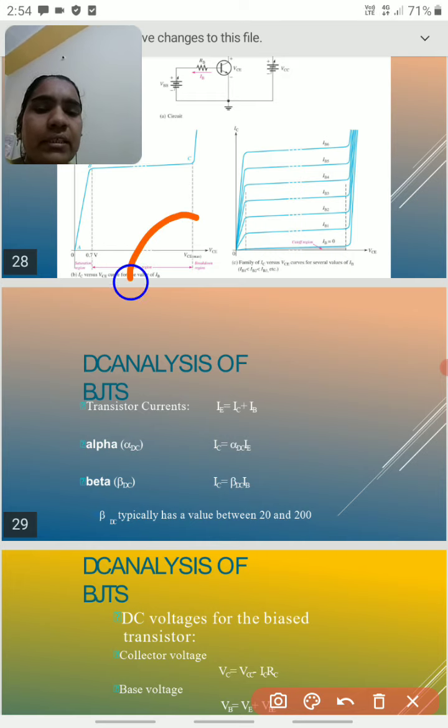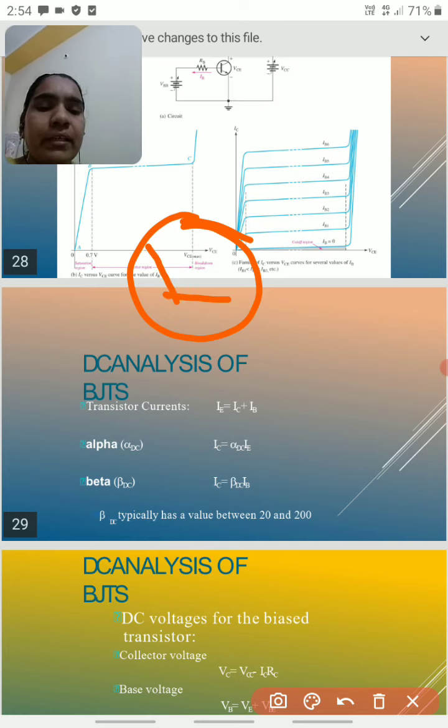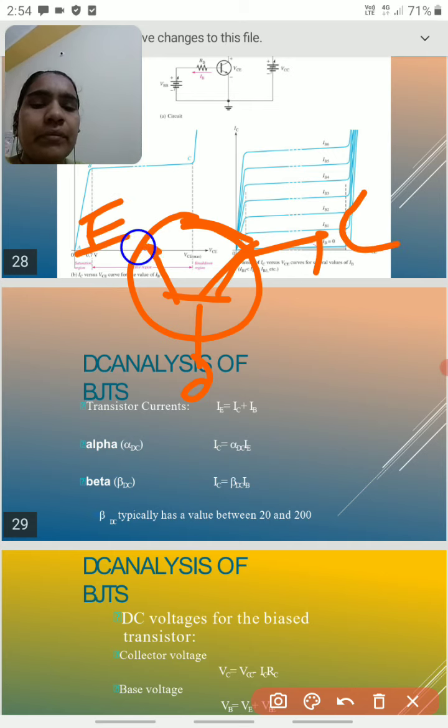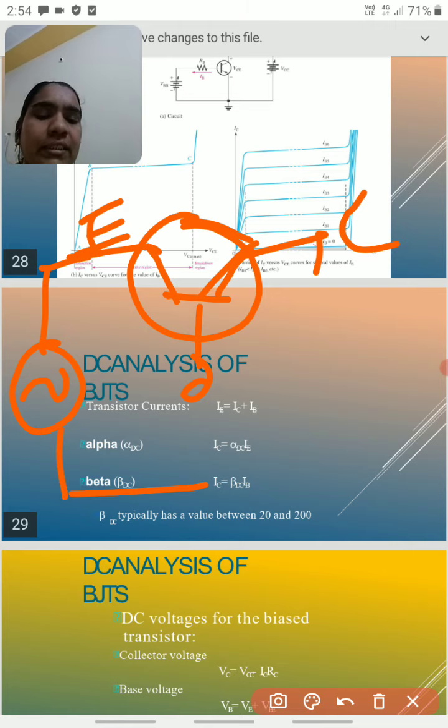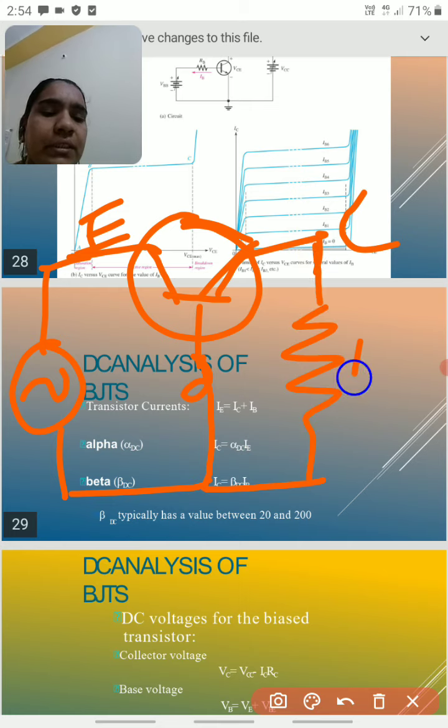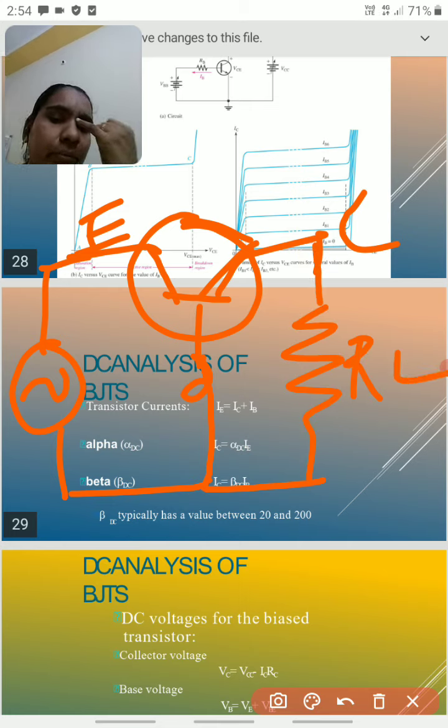If you take the transistor like this, this is the base, next one is the collector, and this one is the emitter. So we are giving signal to this transistor, and we are taking output here. This is RL, the load resistance.